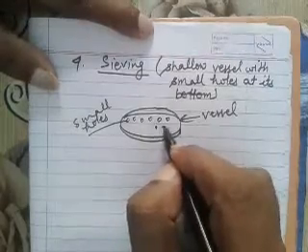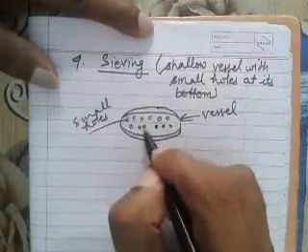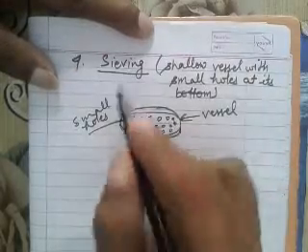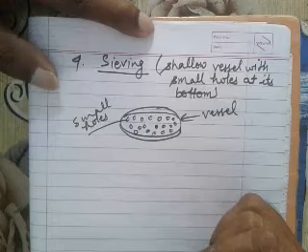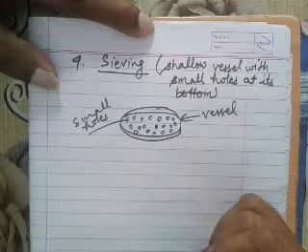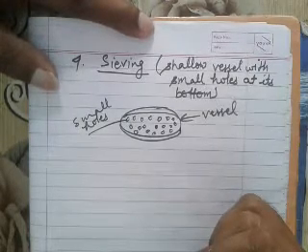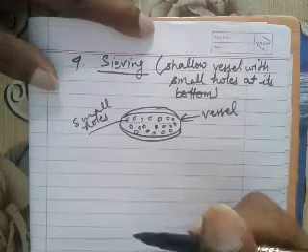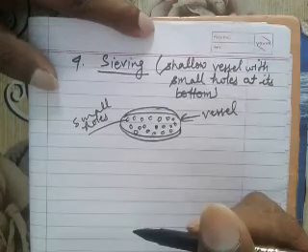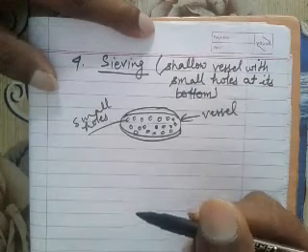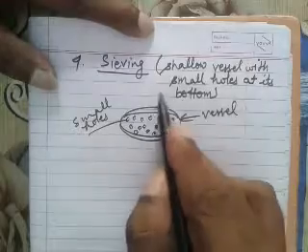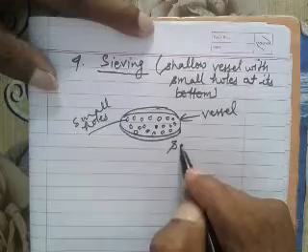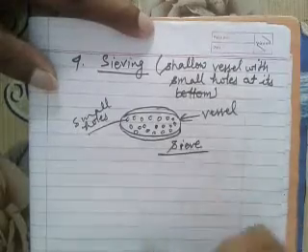A vessel containing small holes at its bottom is called a sieve.